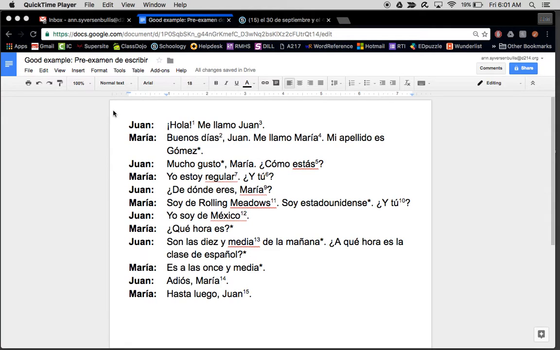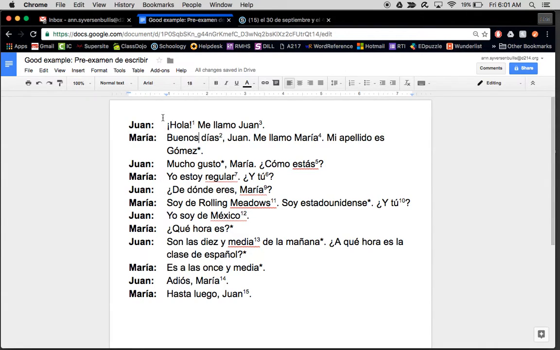Chicos, here we have an example of the pretest. So you'll notice over here on the left side, that I've given the two people names, Juan and Maria. So your paper will look the same where you have the little line. You'll write in two names, or like it said in the directions, you can write in estudiante uno and estudiante dos. Just make sure you're spelling estudiante correctly.